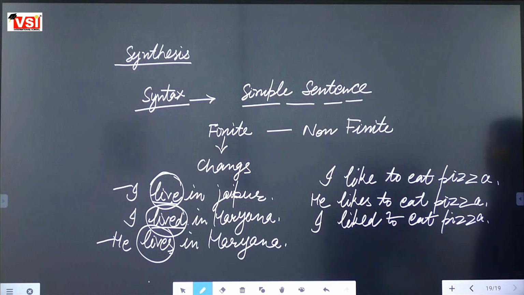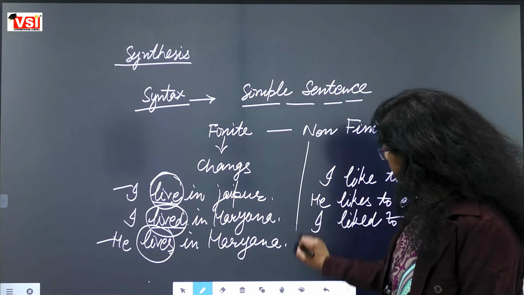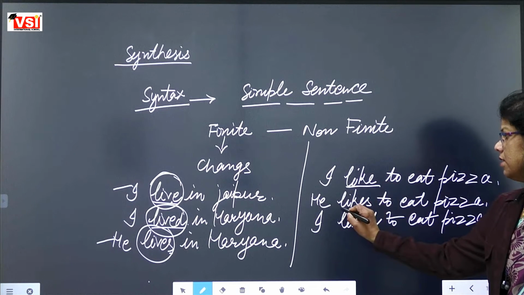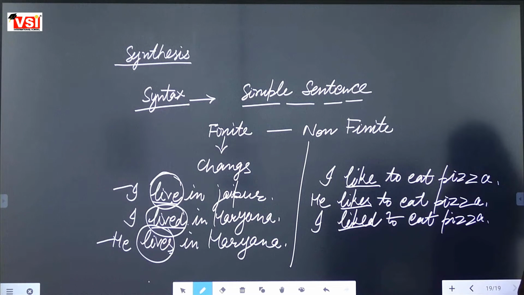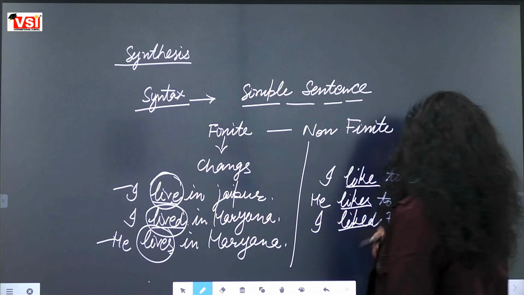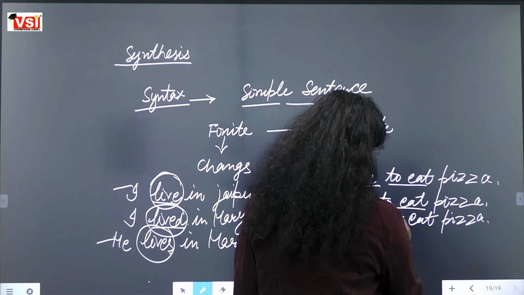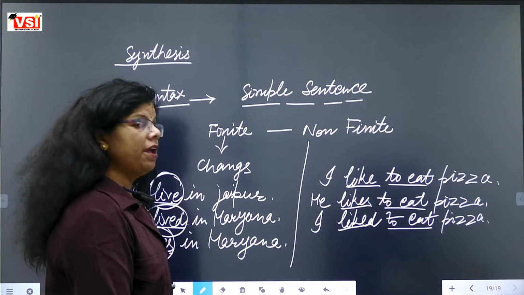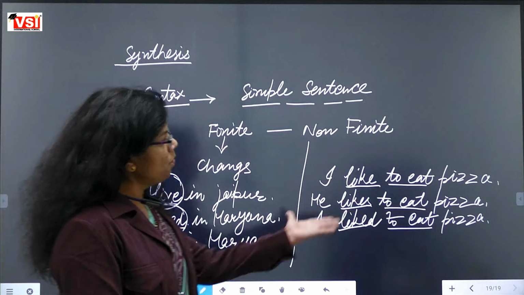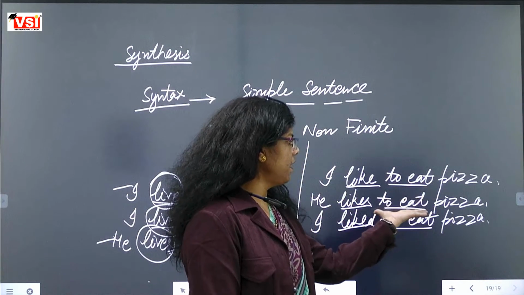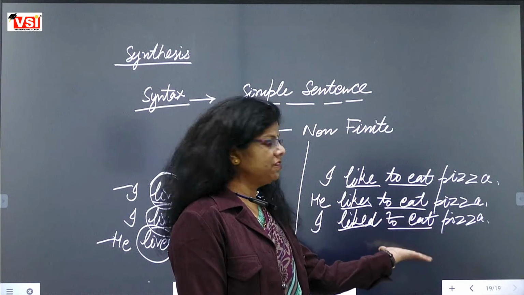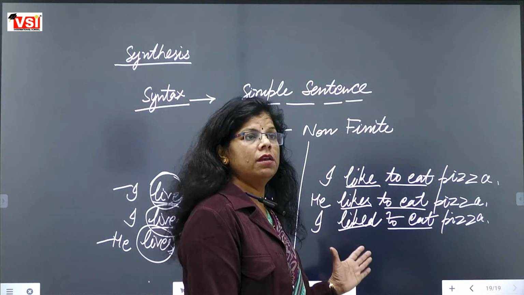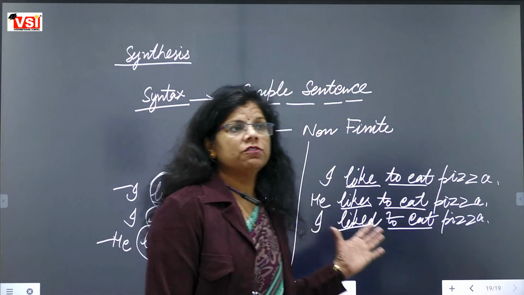Now again, another kind of examples are there in front of us. See, here like is changing according to the number and person or tense. But this to eat is the same in each and every sentence. This to eat is not changing itself while changing the person, while changing the tense. This to eat is same in all kinds of sentence.